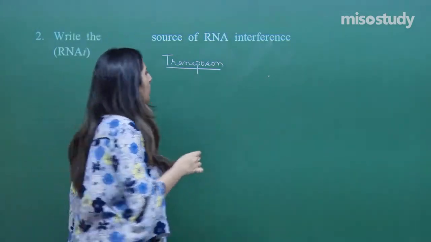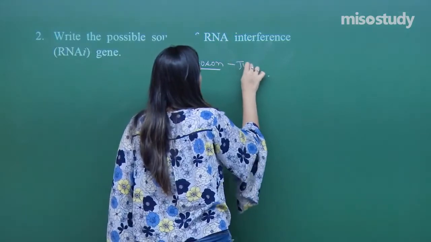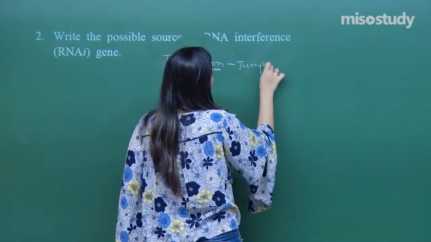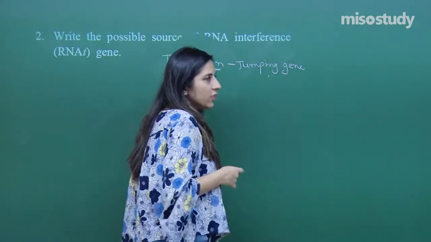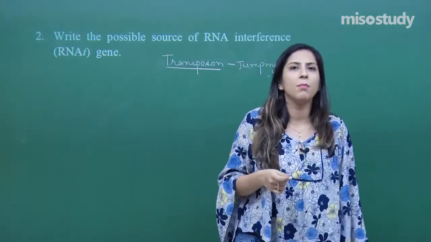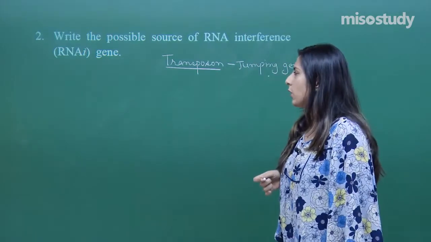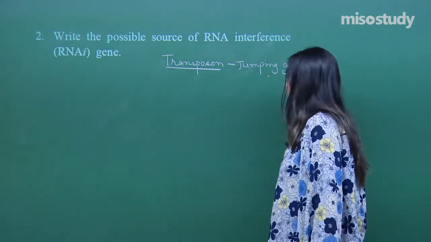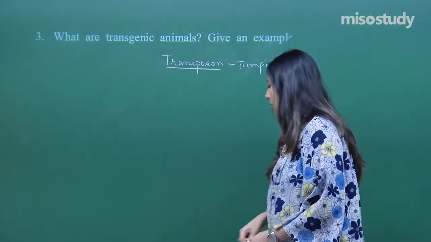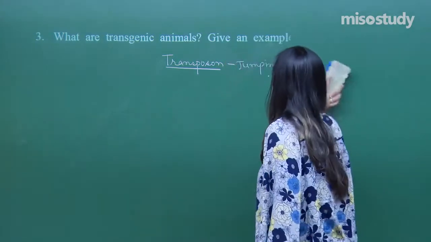Transposon is called a jumping gene. And who discovered this transposon? This is just an additional knowledge, that is Barbara McClintock. So, this was question number 2. Correct answer is transposon. Let us move on to the next question, that is question number 3.